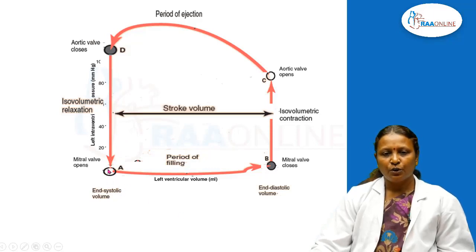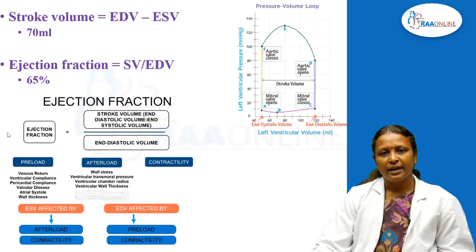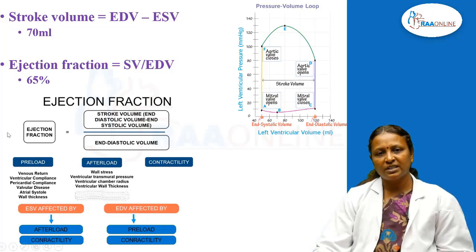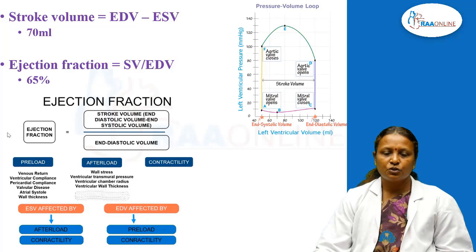From end systolic volume, as blood accumulates, we reach the end diastolic volume. From end diastolic volume, some amount of blood is pumped into the greater arteries. So end diastolic volume minus end systolic volume will give the stroke volume. How much is the end diastolic volume? It is around 130. The end systolic volume is around 50. So the stroke volume, 130 minus 50, will work out to 70 ml.